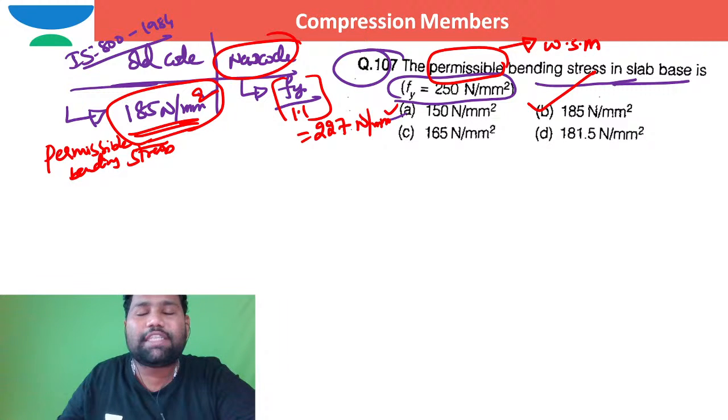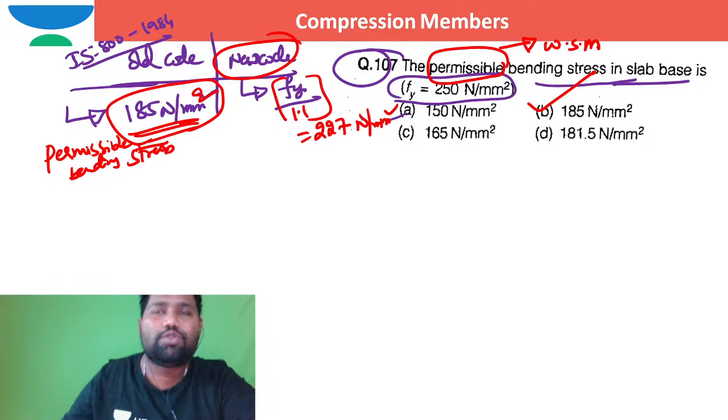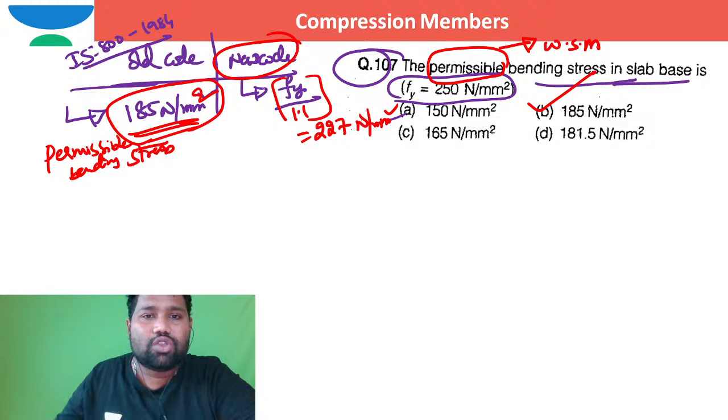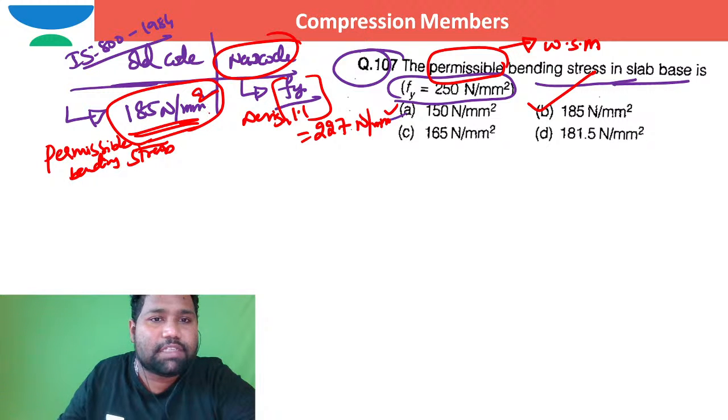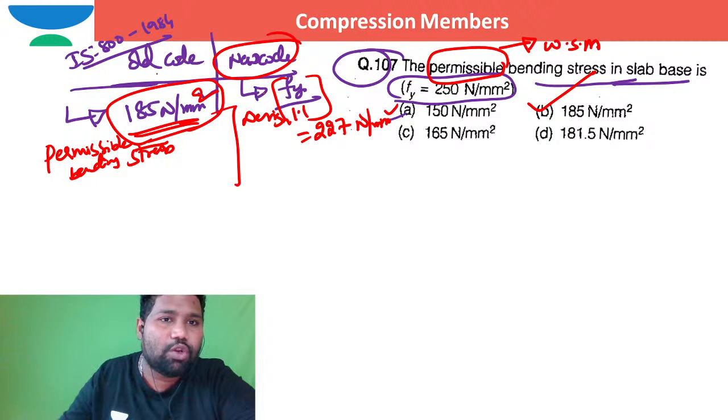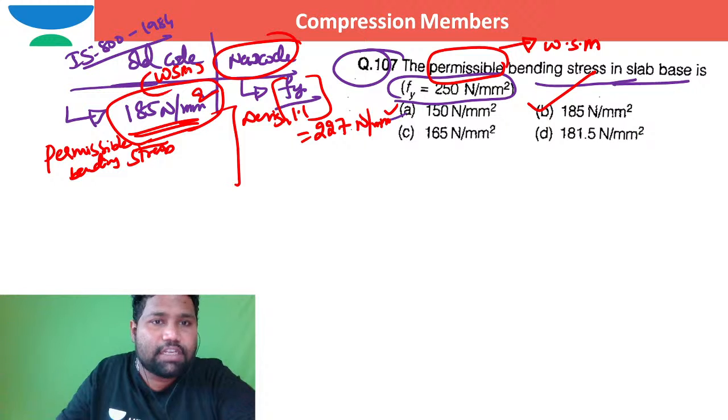If they wanted to ask as per limit state method, instead of permissible they would have used design bending stress. So this is the design stress, and this is the permissible stress. That is the difference between old code and new code. Old code is based on working stress method. New code is based on LSM, limit state method.